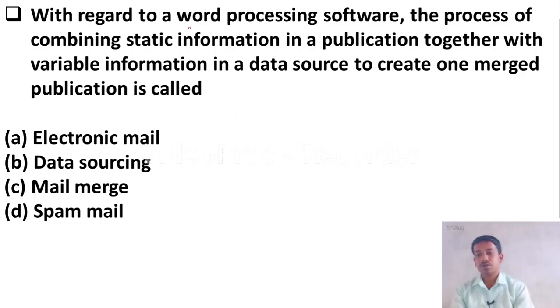With regard to a word processing software, the process of combining static information in a publication together with variable information in a data source to create one merged publication is called option A, electronic mail, option B, data sourcing, option C, mail merge, option D, spam mail. Yes, here the right answer is option C, mail merge is the correct answer.